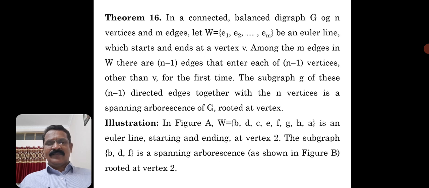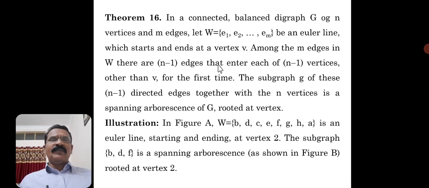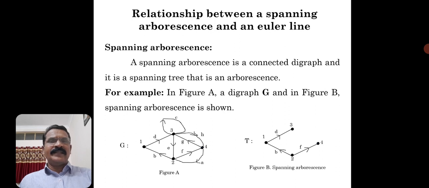at that vertex V. Okay, so to understand this statement of the theorem, we try to illustrate it with one example so that you will very easily come to know the statement of the theorem. So in figure A, yes, here. So this is the figure. In figure A, we have got the Euler line W, that is B, D, C, E, F, G, H, A. So that you can see.